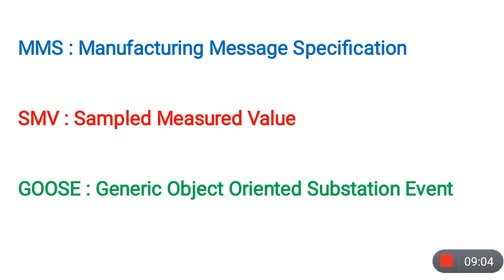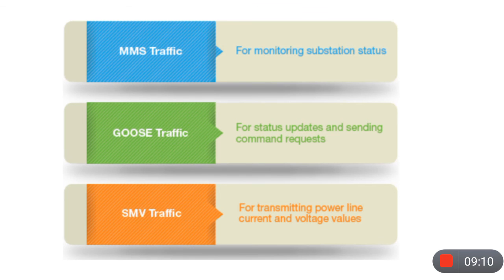SMV means sampled measured value. The power line voltage and current measurements we send using the SMV protocol. And the GOOSE protocol means generic object-oriented substation event. The critical data such as warnings and control signals are sent using the GOOSE protocol.